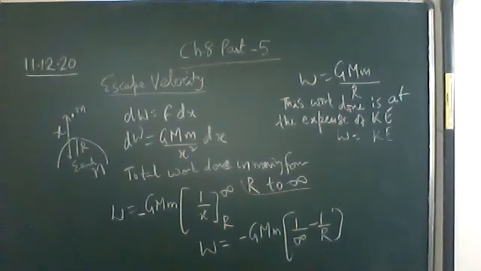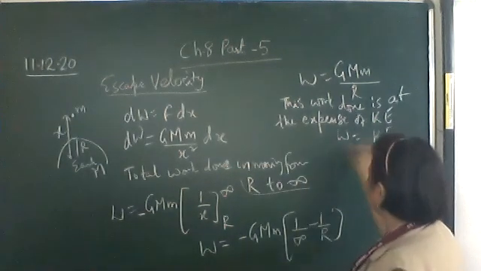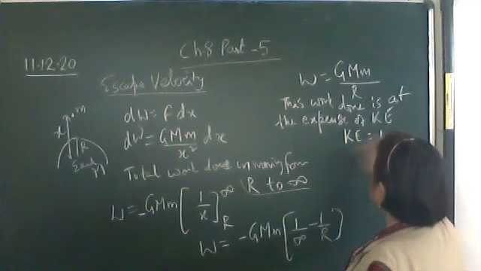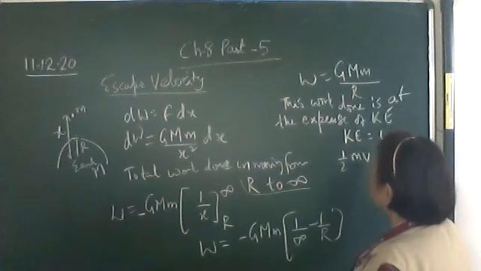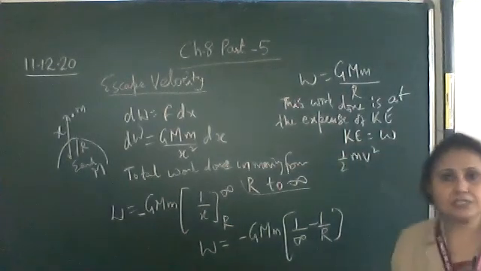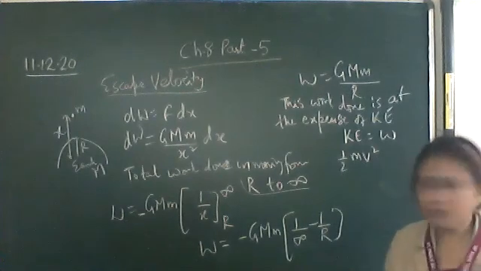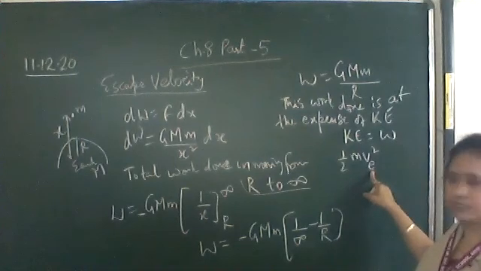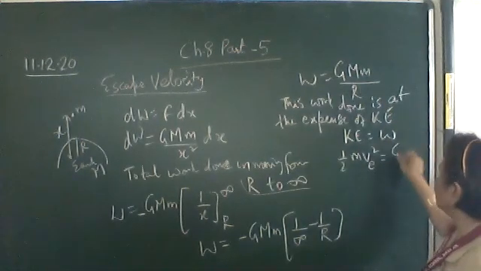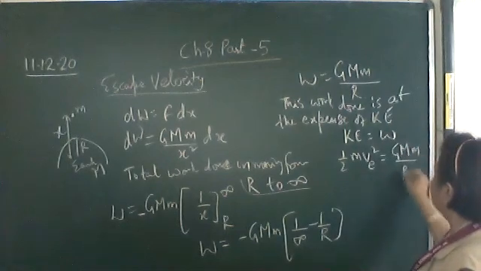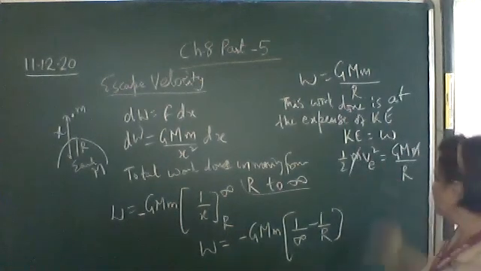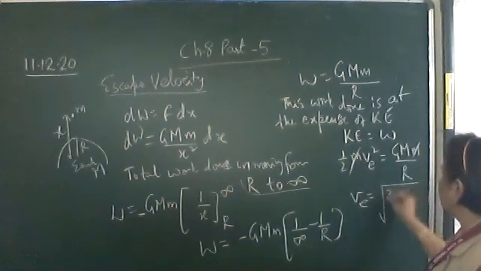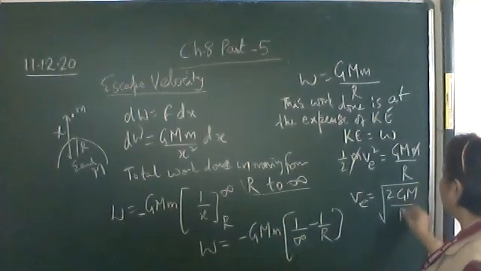Kinetic energy we know is equal to half mv square. Or write it like this: kinetic energy is equal to work done. Kinetic energy is half mv square. Now, which velocity is this? This is the escape velocity, so put a subscript E over here. Half m Ve square is equal to this work done, GMm upon capital R. Mass of the body cancels out, and hence the escape velocity will be given by under root 2GM upon R.